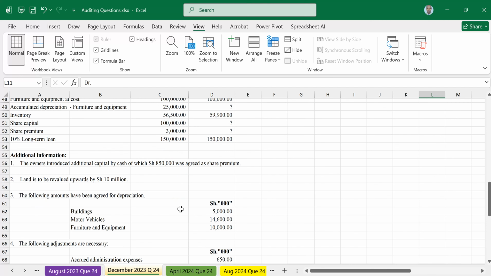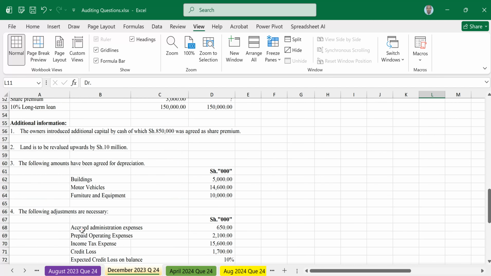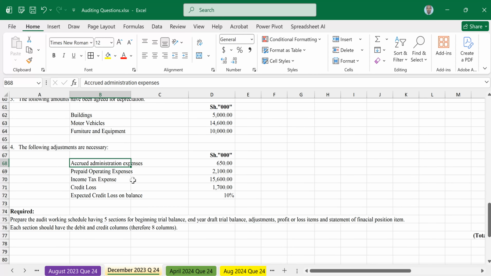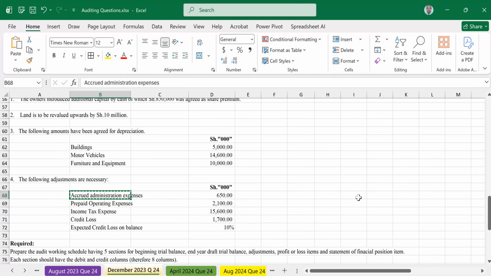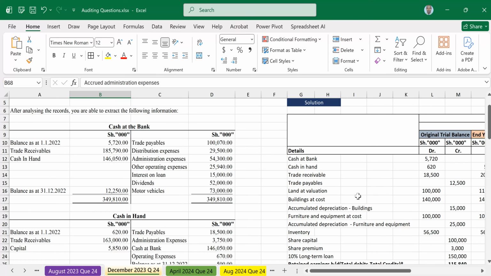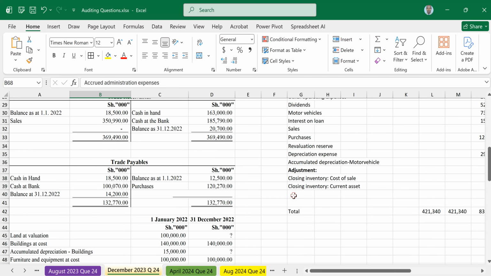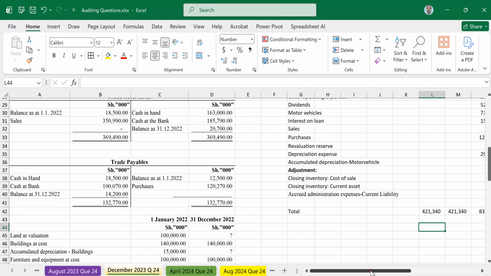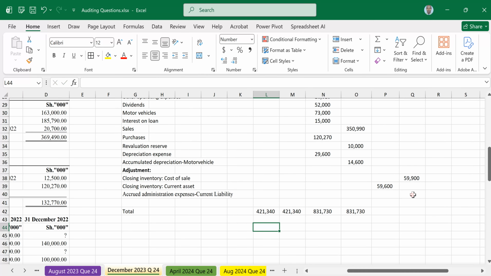Accrued expenses. So we have accrued admin expense. You know how we treat accrued admin expense? The accrued admin expense is 650. So just move here and write accrued admin expense. This one is a current liability, and the amount is 650. Current liabilities are credit balances.